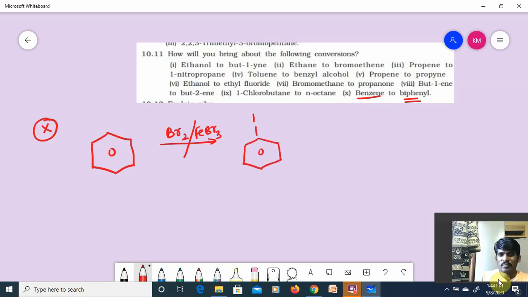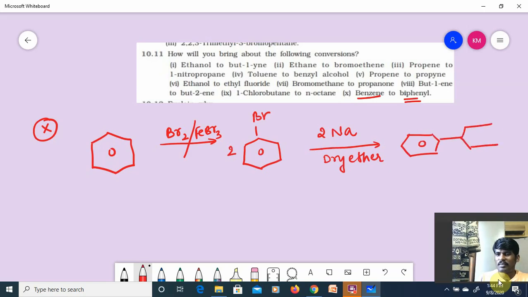I'll get bromobenzene, and treating with 2 moles of sodium in the presence of dry ether, I'll get biphenyl. Hope you got the name of the reaction. This is called biphenyl, by the elimination of 2NaBr.